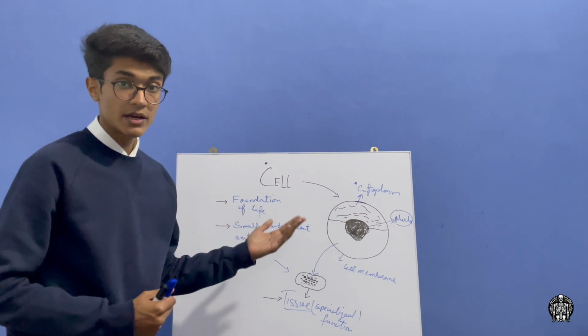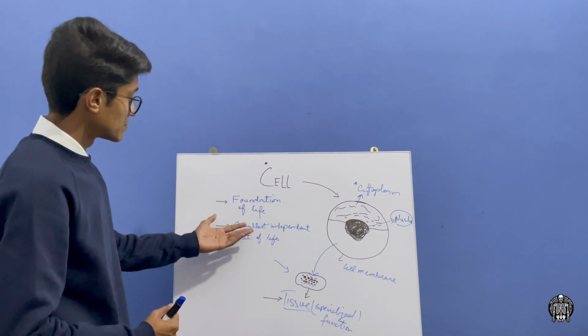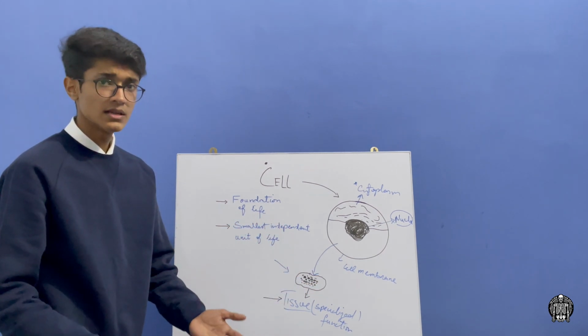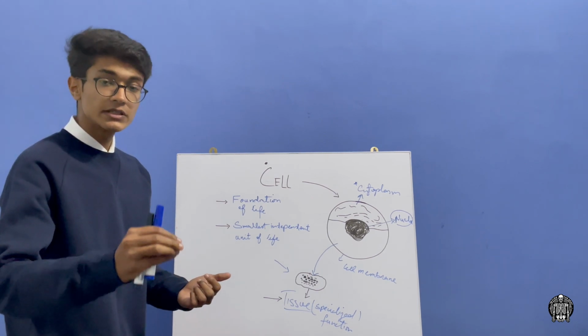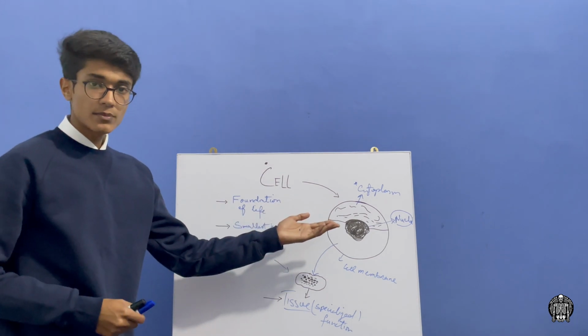Now we will learn what a cell is. What is the concept of a cell? Cell is basically the foundation of life in the human being, and the cell is the smallest independent unit of life. We can also define the cell: the cell is the structural and functional unit of the human being. Here is the diagram of the cell.